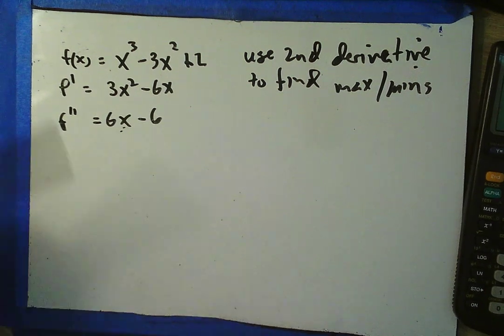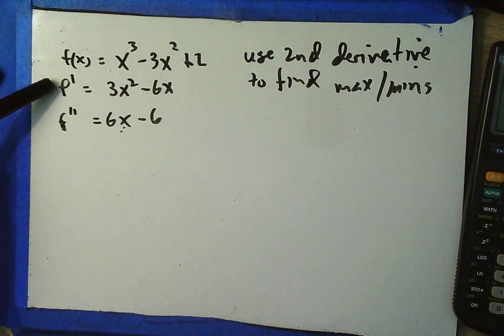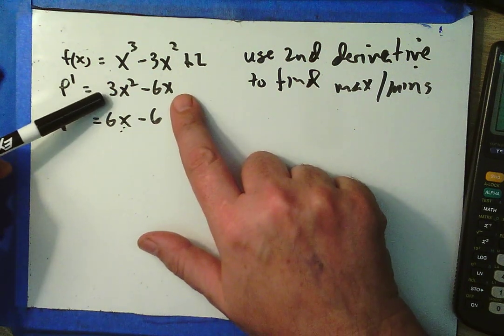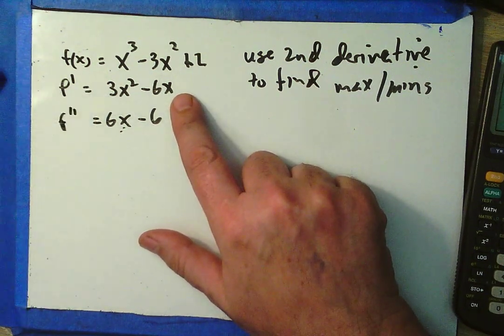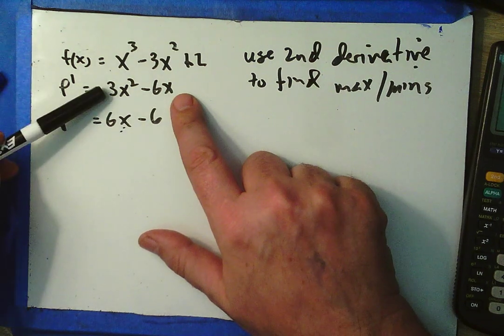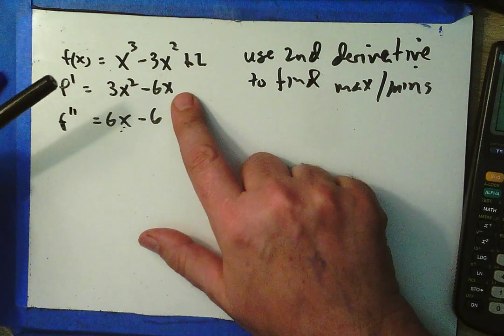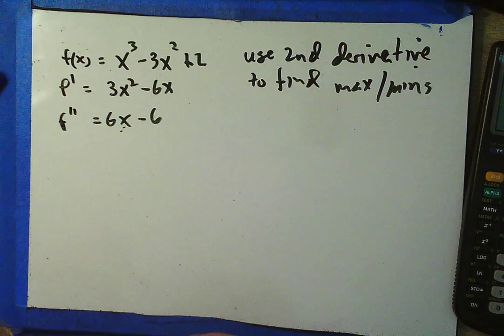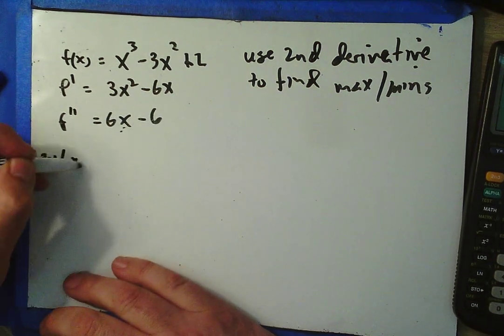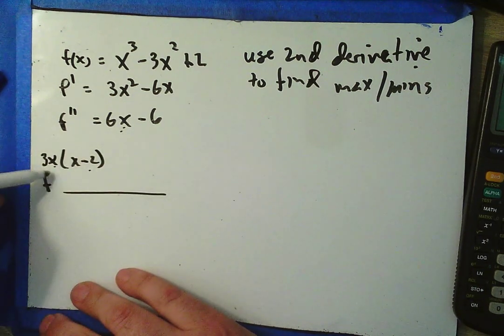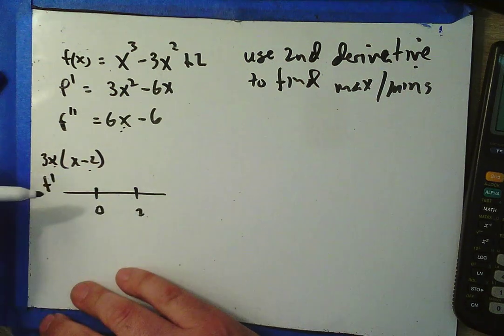What? I thought I used the first derivative for that. Well, normally you do, but sometimes it's not going to work out so well. So here, for example, I know if I set f prime equal to 0, there are no endpoints to consider here. F prime is never undefined, so I just have to find when f prime is equal to 0. I could find some critical points, 3x, x minus 2. I've got critical points at 2 and 0. And I could make a sign chart.